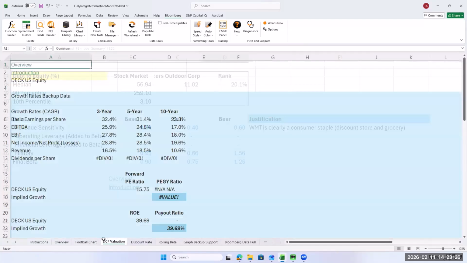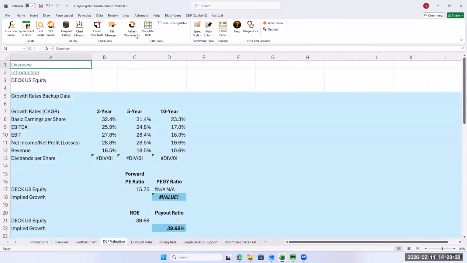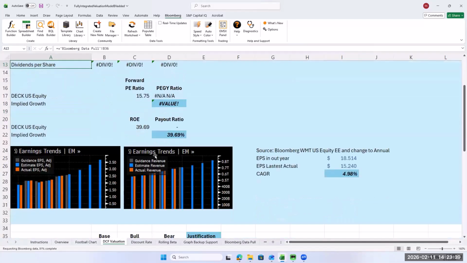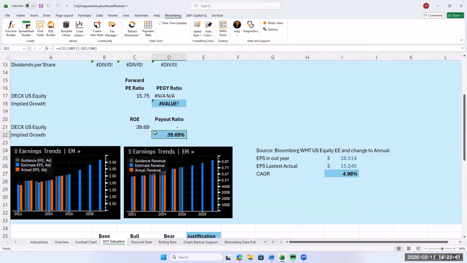So the next thing we'll do is DCF valuation. So really, really strong growth the last several years. This firm has grown really fast. They don't pay dividends. They don't have a PEG ratio. Their implied growth is 40% from the ROE.